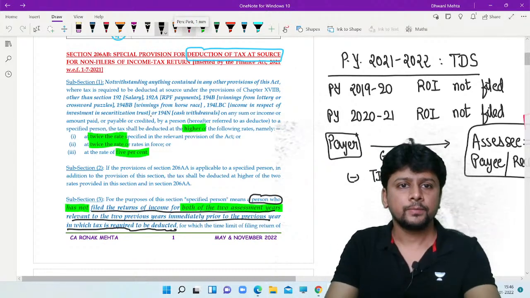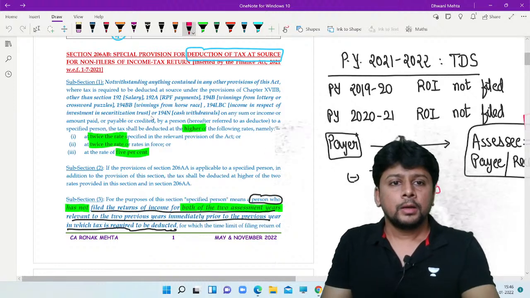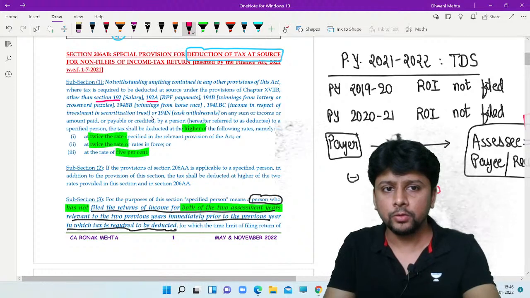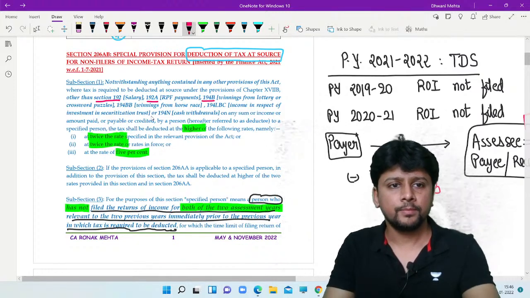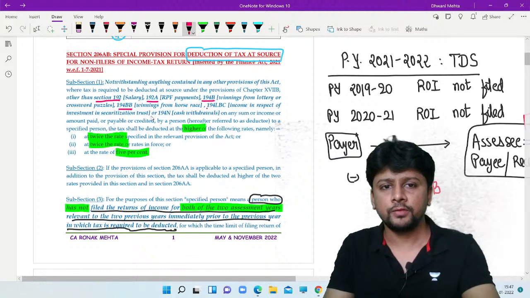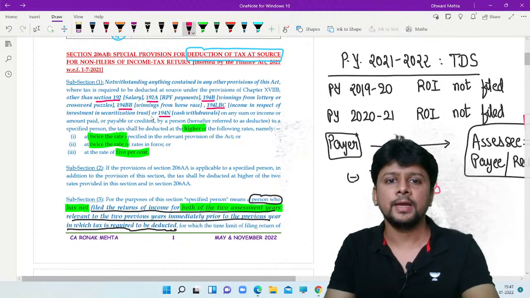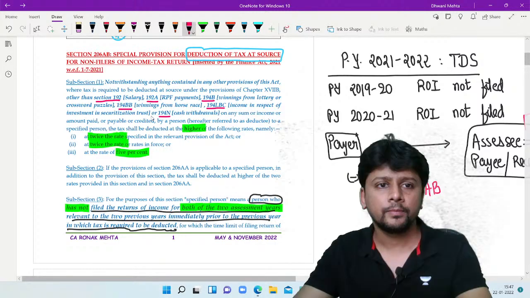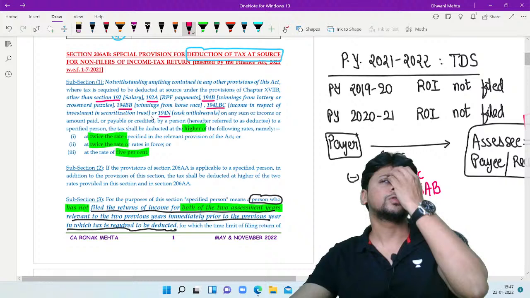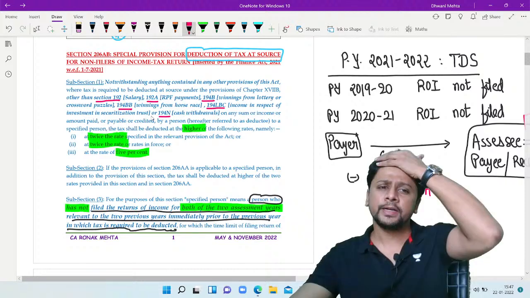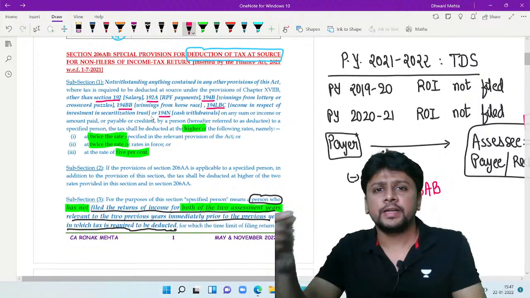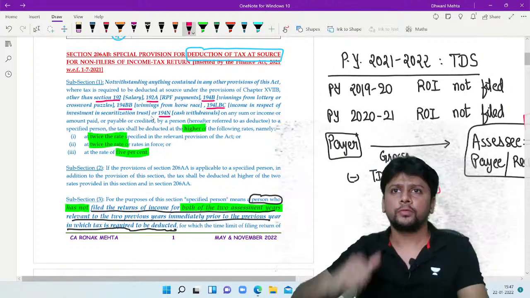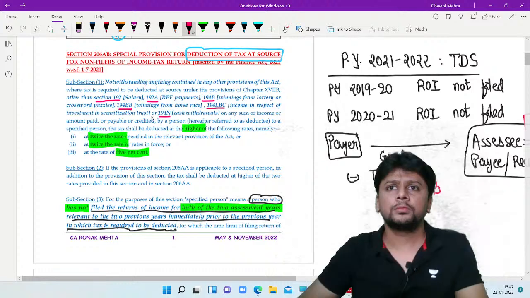206AB also clarifies that for section 192, for section 192A, for 194B, for 194BB, and for 194LBC and 194N, this section will not apply. This provision will not apply. So then it means tax will be deducted at source for them at normal rates only. Like for example, when salary is paid, tax is deducted at source according to the slab rates, and then the yearly tax is divided over the period of service.